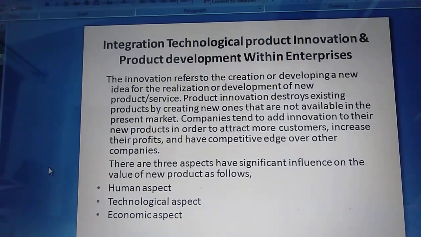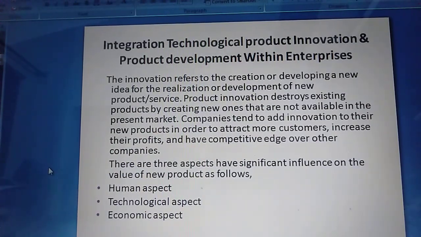Okay, so with product innovation, whenever you get a new product, it can destroy the existing product, and also we can have more benefits, and you can compete with other companies also. There are three aspects that have significant influence on the value of a new product as follows. The first one is the human aspect. What do you mean by this human aspect here? This is the first important one.